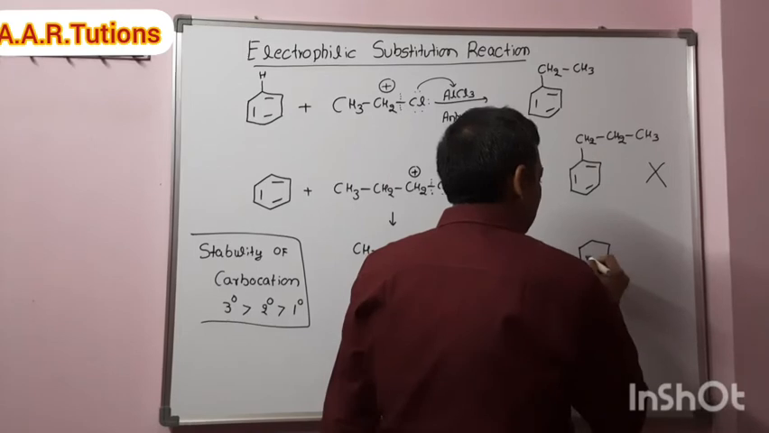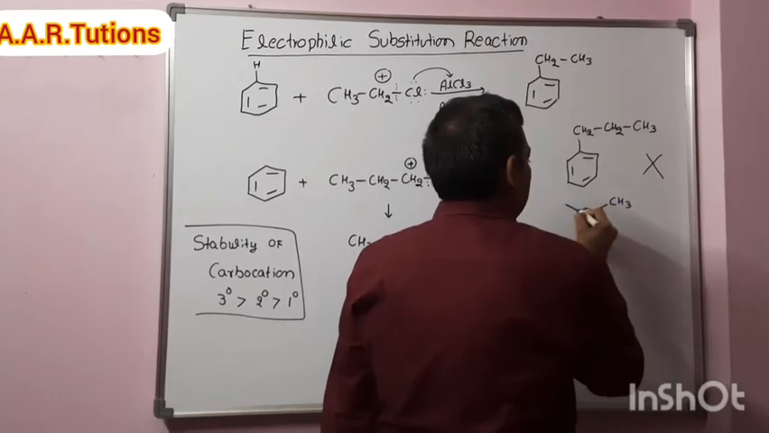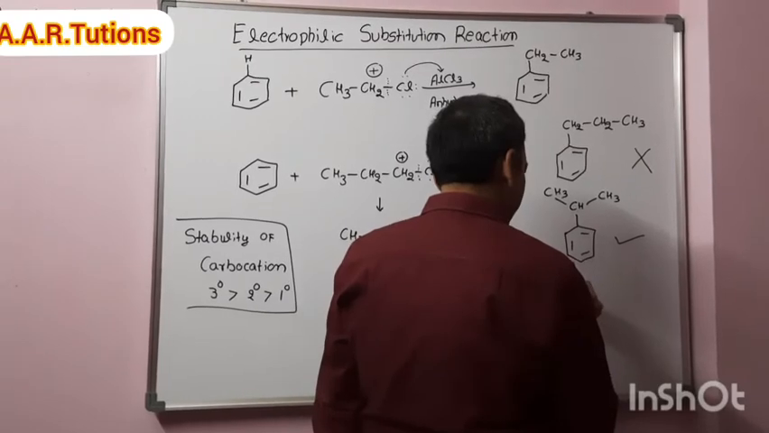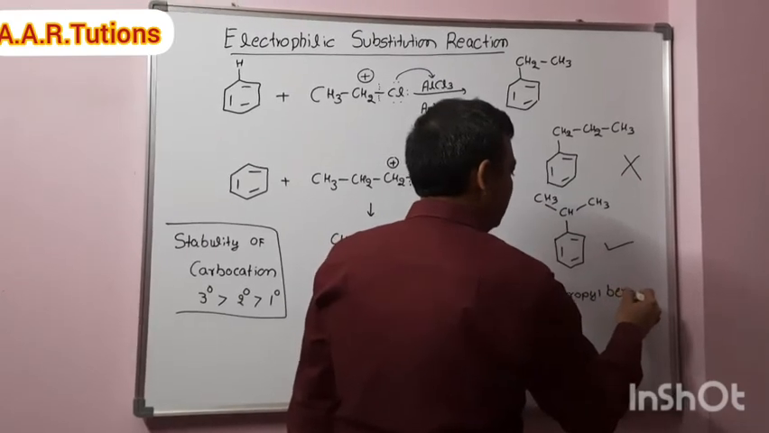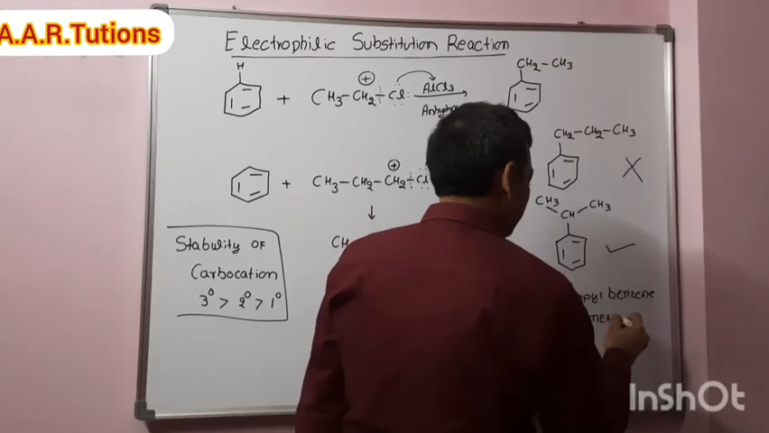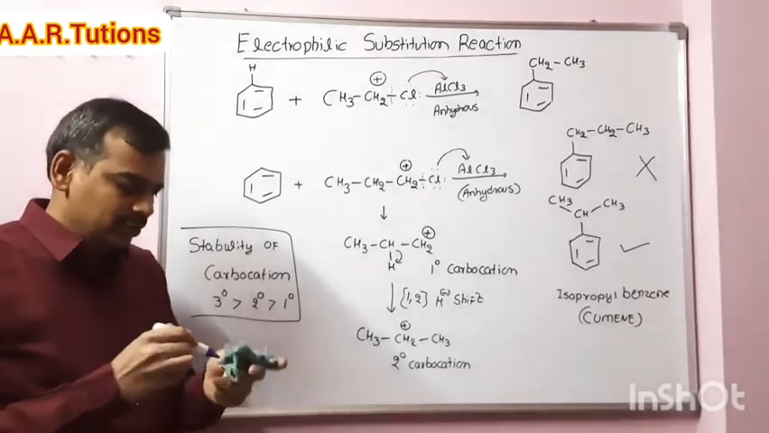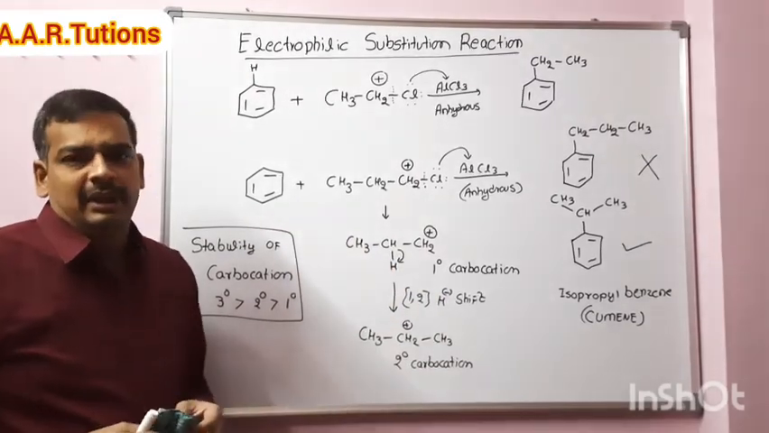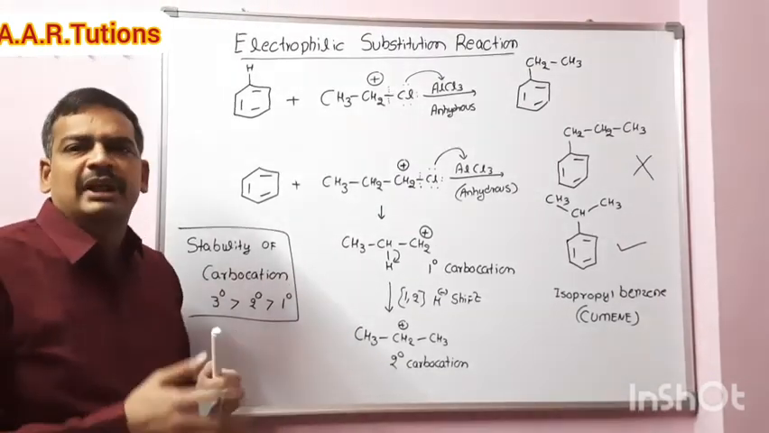We get this product as the main product, CH(CH3)2 on benzene. This is isopropyl benzene, usually called cumene, its common name. Isopropyl benzene is formed as the main product in this reaction. So see the logic: since it is a carbocation, it undergoes rearrangement, and the secondary carbocation is more stable than the primary carbocation. Now we will continue to the next example.